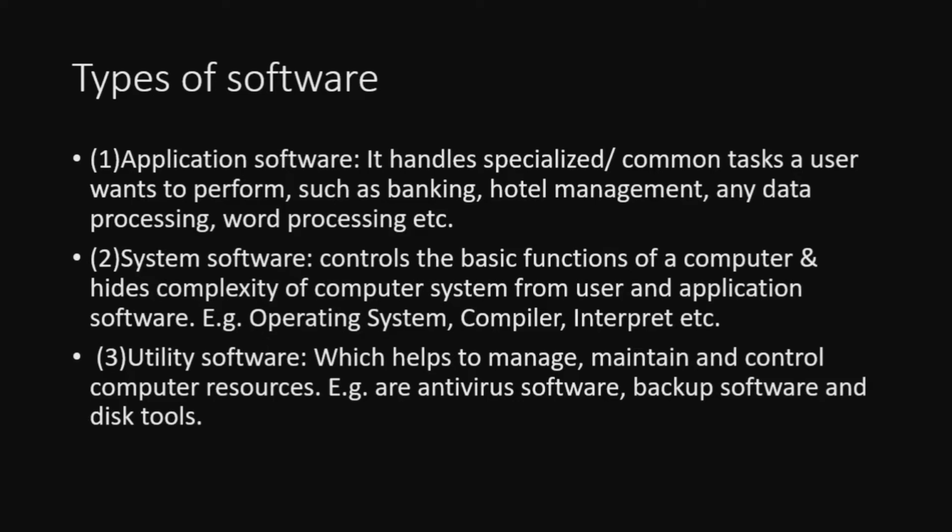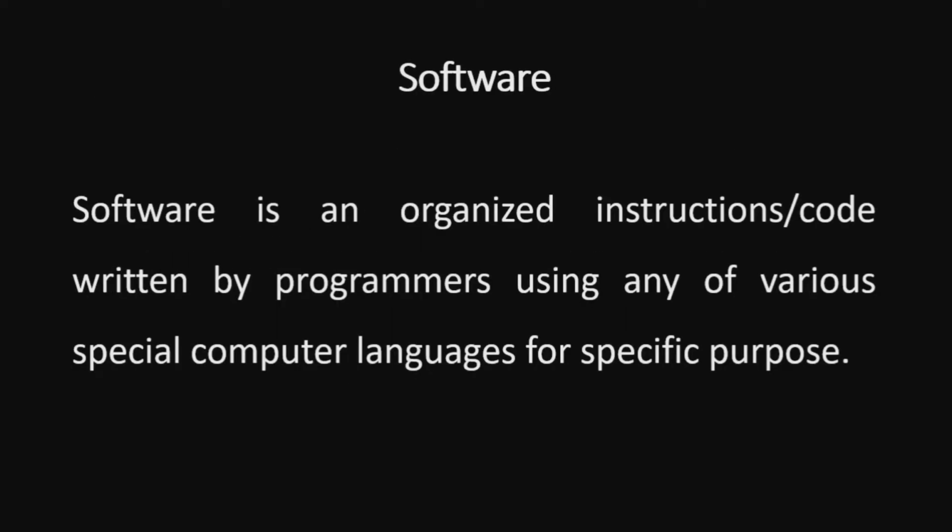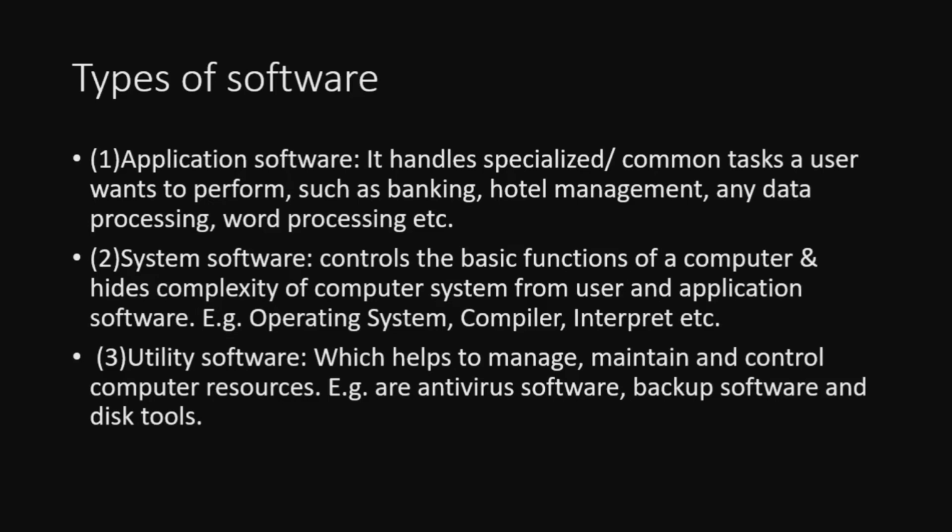And what about system software? System software controls the basic functions of a computer, and it hides the complexity of the computer system from the user and application. That's why a common man also can use the computer without much technical knowledge. System software is divided into two types. The first one is operating system.